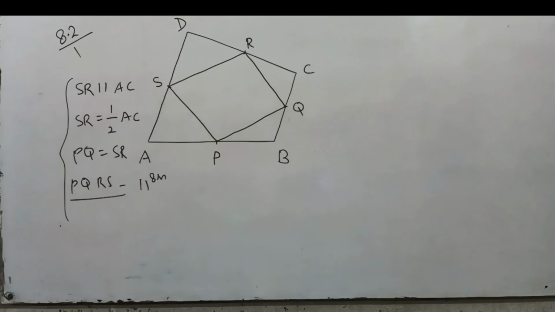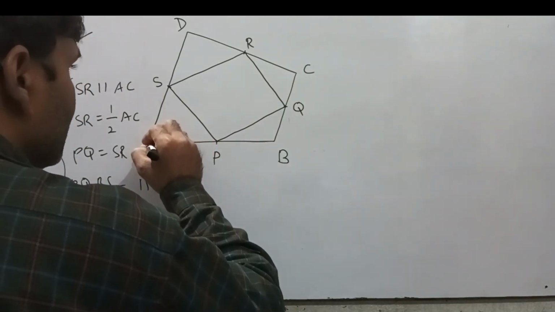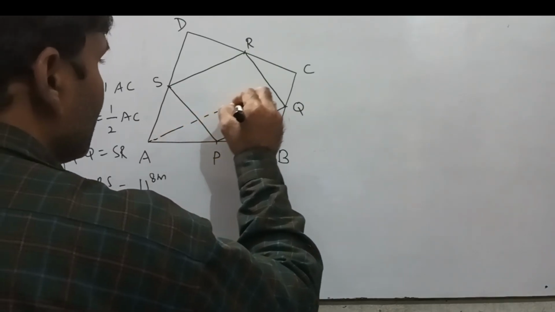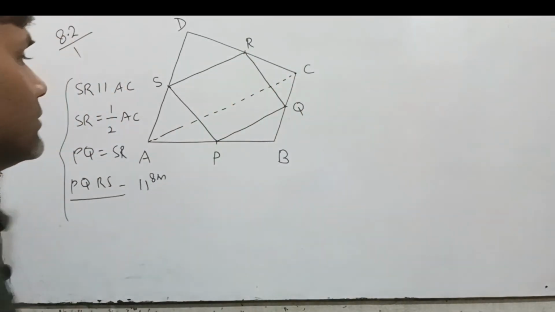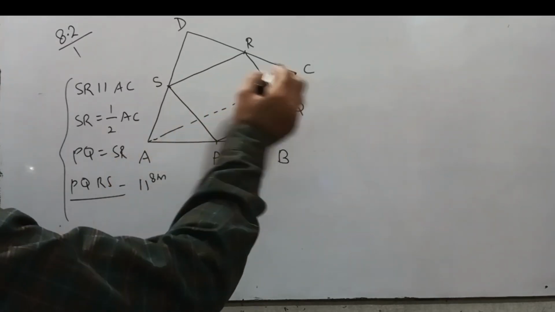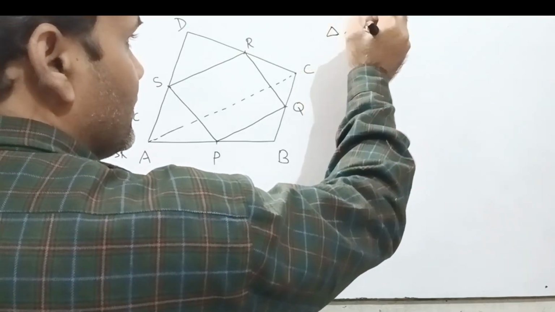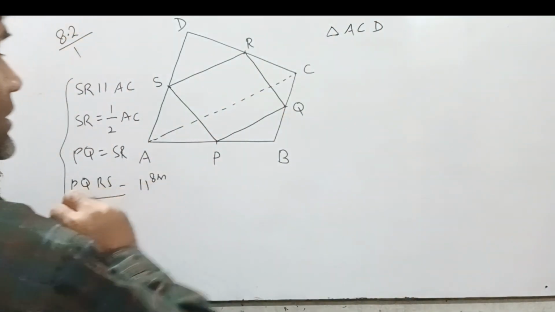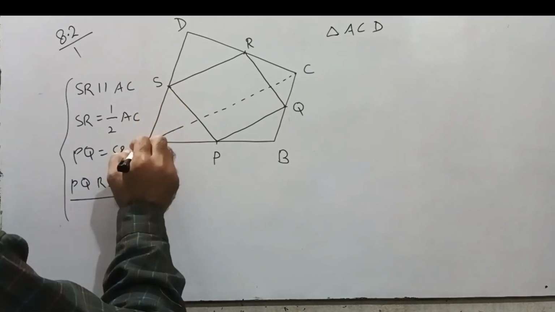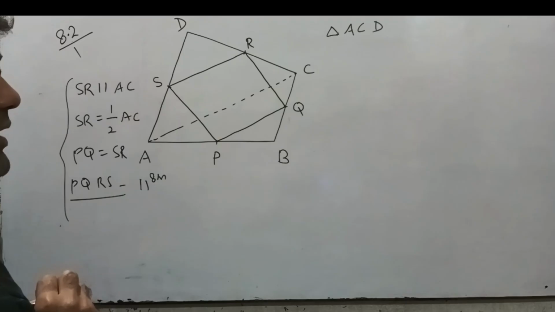Okay, now see, this is a diagonal AC. Okay, we have triangle ACD. S is the midpoint of AD and R is the midpoint of CD. Then what we have?